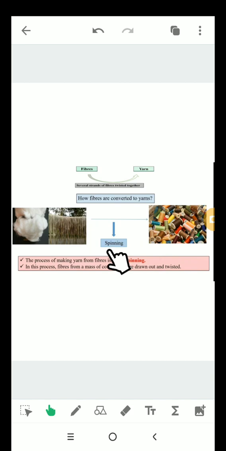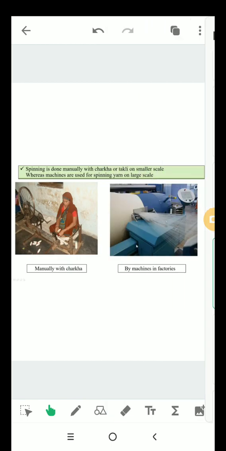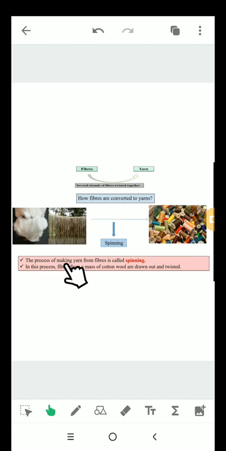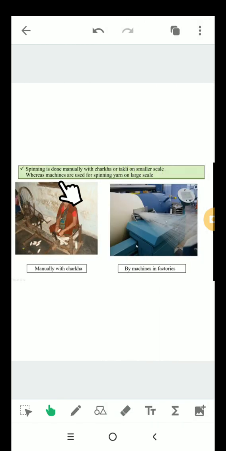The process of making yarn from fiber is called spinning. In this process, fibers from a mass of cotton wool are drawn out and twisted. Spinning is done manually with charkha or takli on a smaller scale, whereas machines are used for spinning yarn on a large scale.